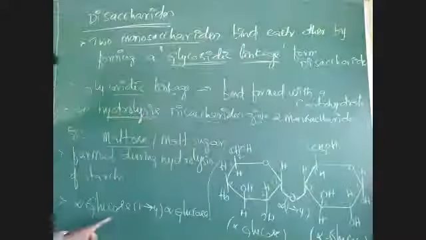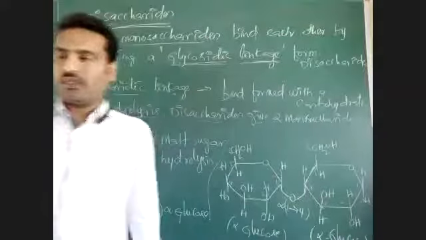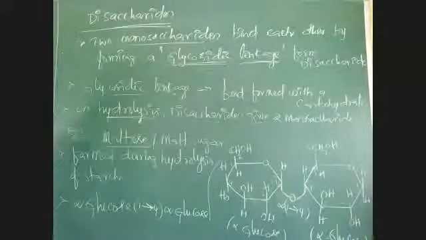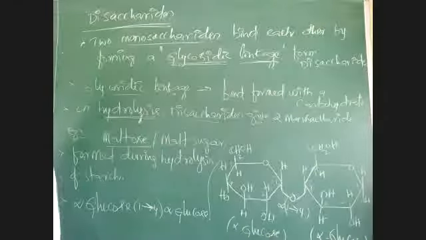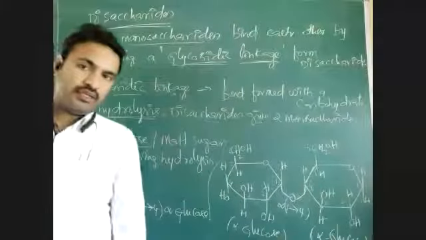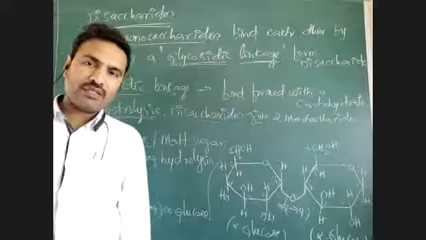If two alpha glucoses are joined by 1,4 glycosidic linkage, then the resulting disaccharide is maltose. Okay, do you understand how to name the glycosidic linkage?